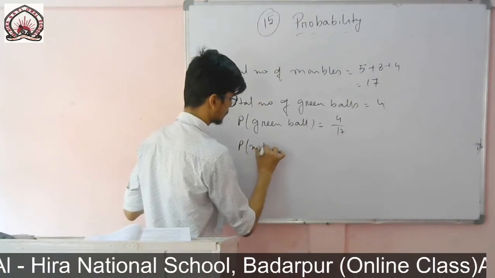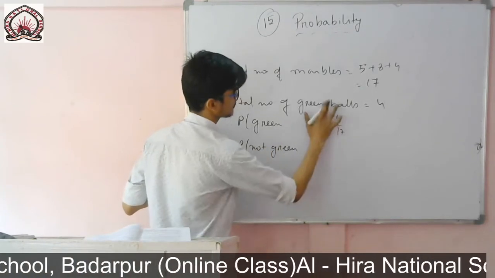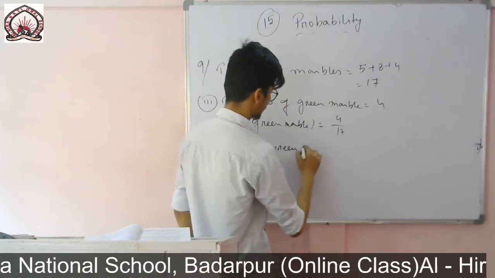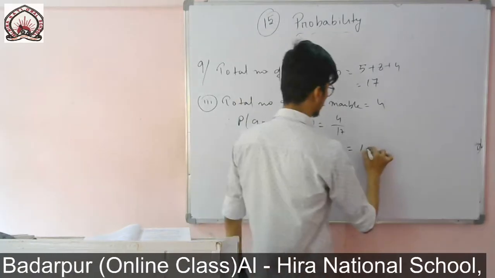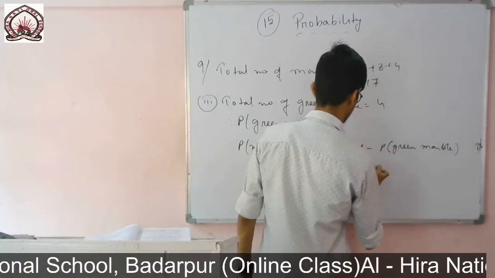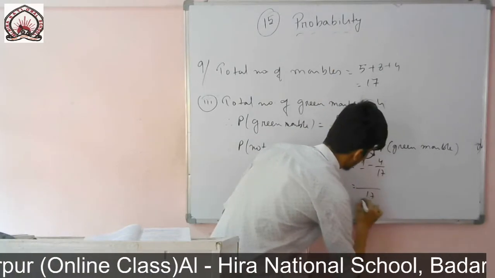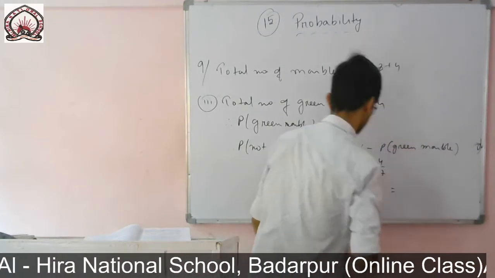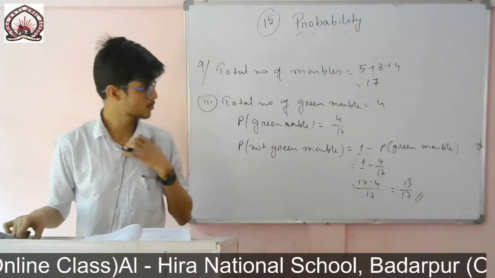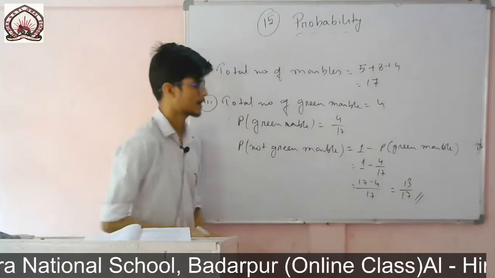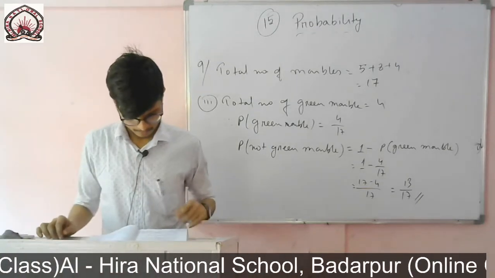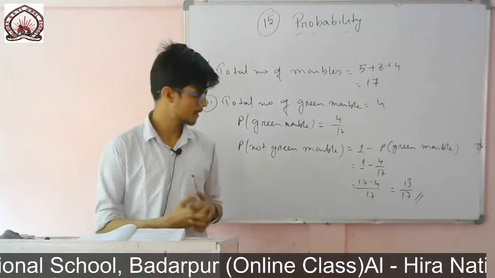Therefore probability of not green marble equals 1 minus probability of a green marble, so 1 minus 4 by 17, which is 17 minus 4 by 17, that means 13 by 17.